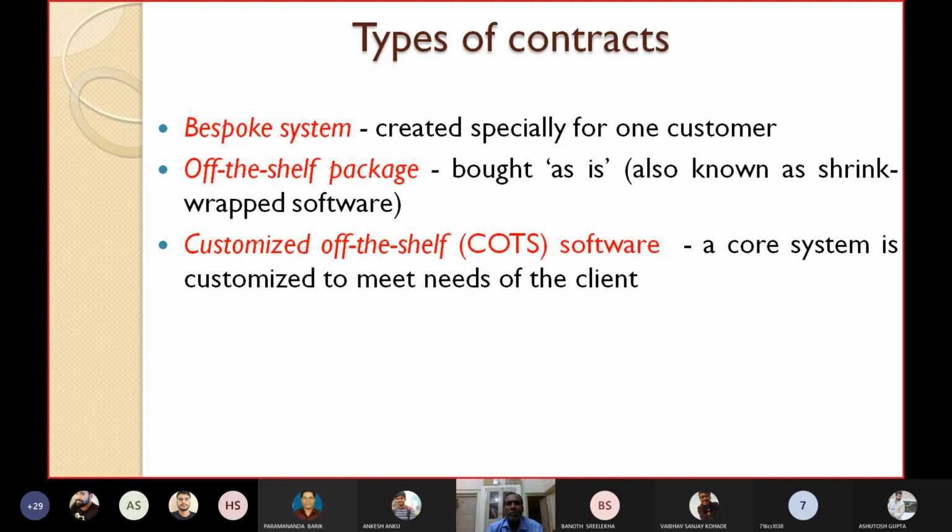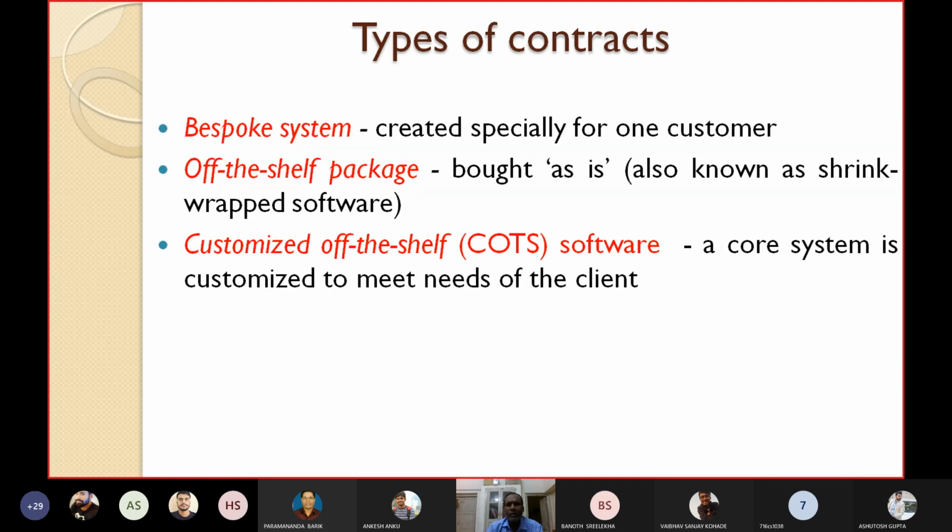Off-the-shelf package. Off-the-shelf package means these are software which are bought as is, also known as shrink wrap software. That means they are available in the market. Go and purchase directly as it is. So off-the-shelf packages or off-the-shelf components are already available ready-made outside. You just bring it and use it. That's all. An off-the-shelf component can be available in hardware like various ICs, etc., or in software also; various ready-made software is already available in the market. Go and bring it and directly use it. Bought as is. That is an off-the-shelf package.